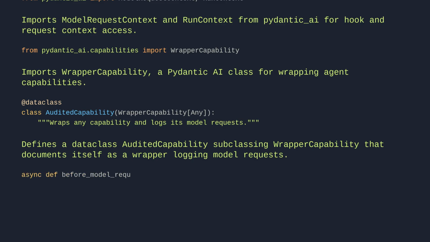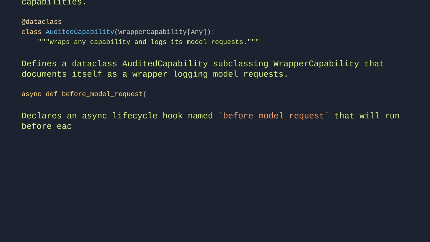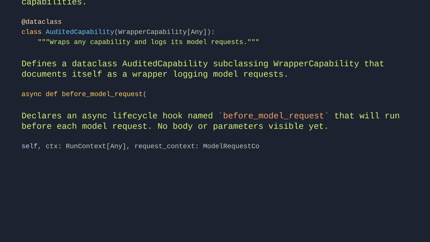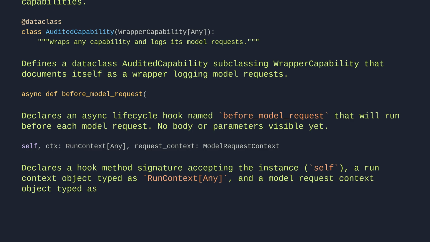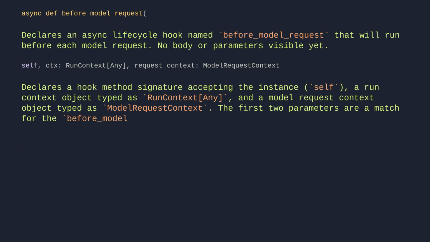Async def before_model_request. Declares an async lifecycle hook named before_model_request that will run before each model request. No body or parameters visible yet. Self, ctx: RunContext[Any], request_context: ModelRequestContext. Declares a hook method signature accepting the instance, self, a run context object typed as RunContext[Any], and a model request context object typed as ModelRequestContext. The first two parameters match the before_model_request hook contract.